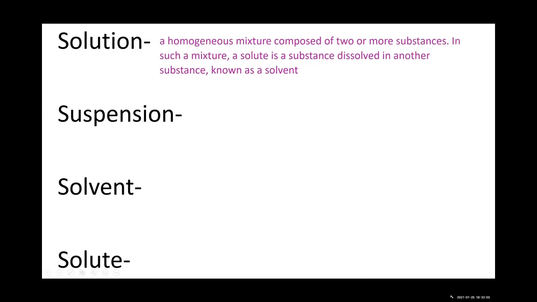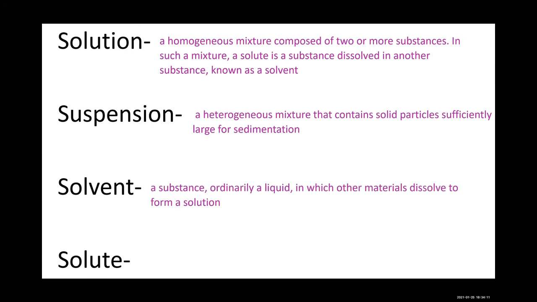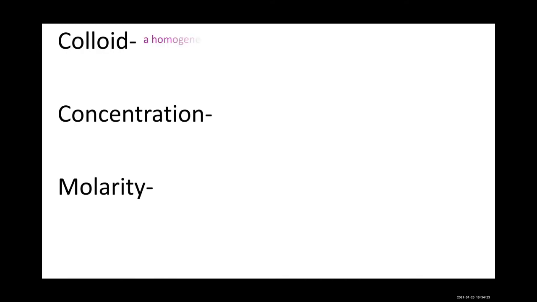Solution. A homogeneous mixture composed of 2 or more substances. In such a mixture, a solute is a substance dissolved in another substance known as a solvent. Suspension. A heterogeneous mixture that contains solid particles sufficiently large for sedimentation. Solvent. A substance, ordinarily a liquid, in which other materials dissolve to form a solution. Solute. A substance that is dissolved in a solution. Colloid. A homogeneous mixture in which the dispersed particles do not settle out.